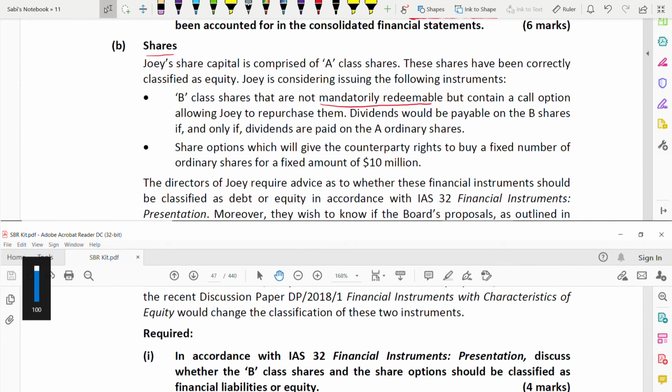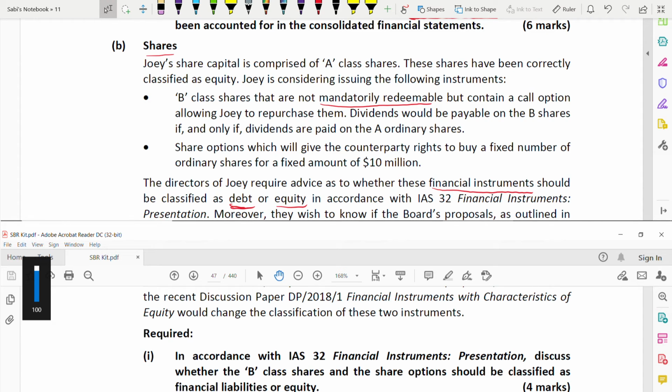The directors of Joy require advice as to whether these financial instruments, IFRS 9. The moment they say financial instruments, you should understand the standard they're talking about is IFRS 9, one of the biggest and most complex standards. So the directors require advice whether this should be classified as debt or equity.